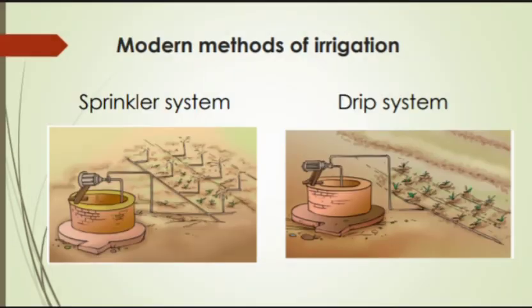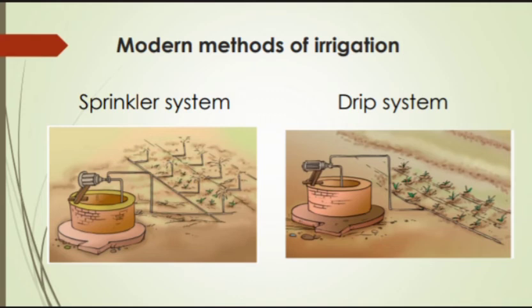Now let us discuss about modern methods of irrigation. The modern methods of irrigation help us to use water economically by preventing its wastage. Now the two main modern methods of irrigation are sprinkler system and drip system. Now see, sprinkler system is more useful on the uneven land where sufficient water is not available. Now see the picture given for sprinkler system.